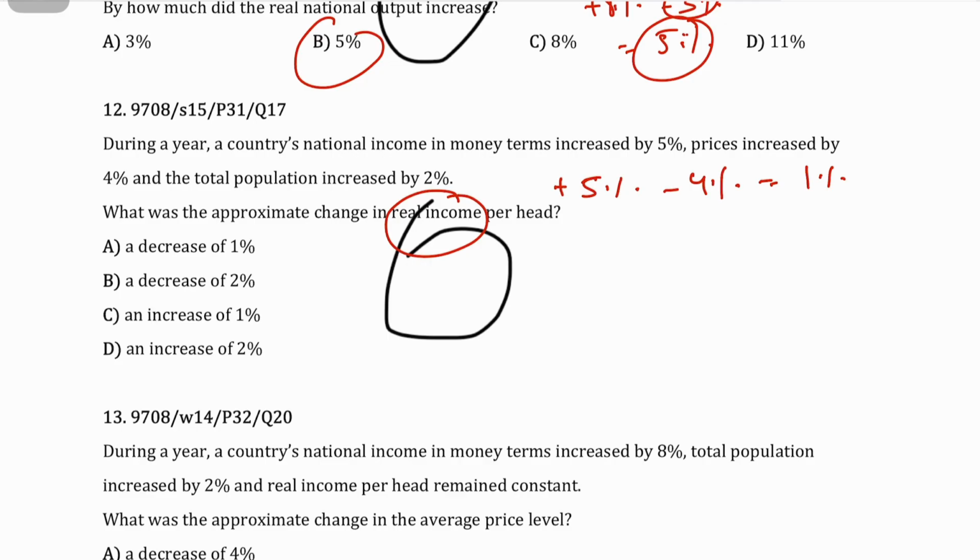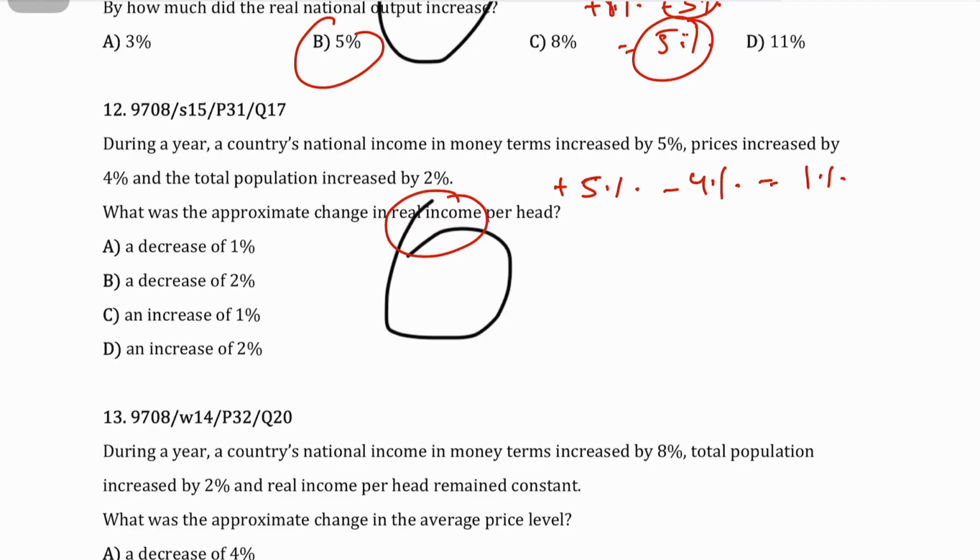If you want to calculate the change in your real income per head, then you need to understand that real income per head factors in not only the real national income growth, but also the population growth. And now we know that the population growth is going up by 2%. So if your real national income is going up by 1%, but your population is increasing by 2%, it would bring down your real income per head.